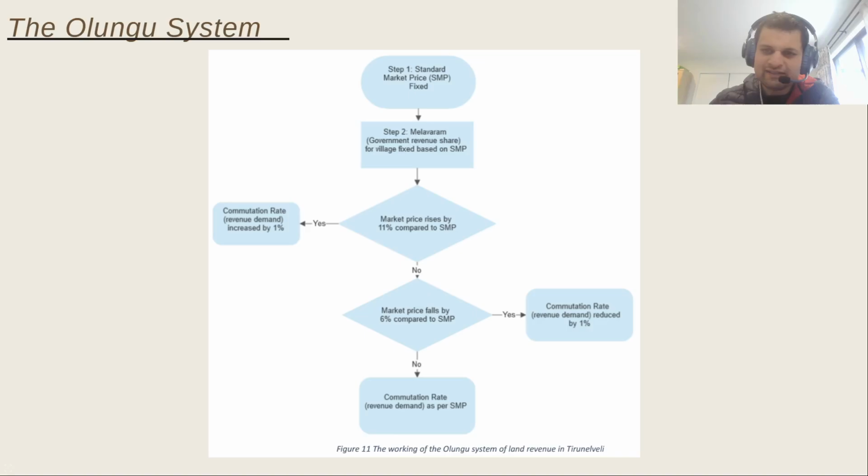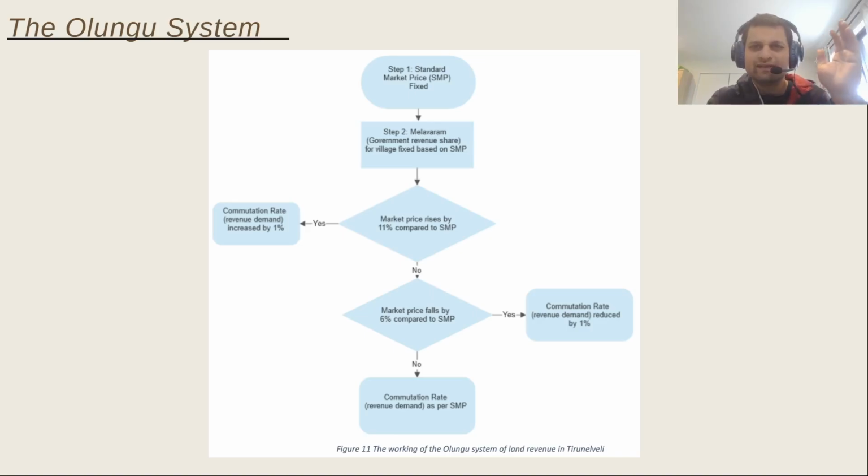And in this part, we will look at something known as the Olungu system. In the previous part, we saw that first you had the Amani system, then you had the decennial lease system, or the 10-year method of fixing revenue, from 1810 till 1821. So from 1821 till roughly 1860, they ran a system known as the Olungu system.